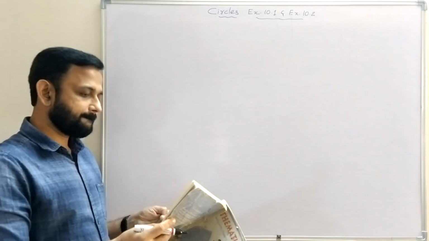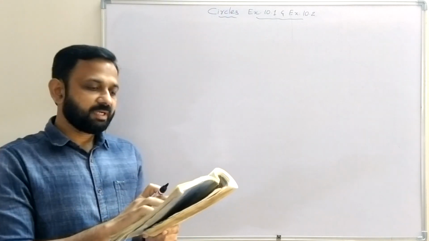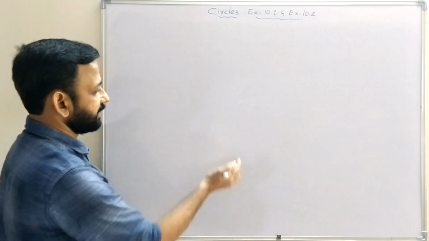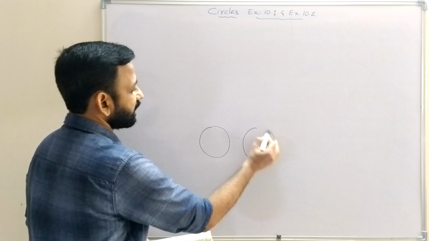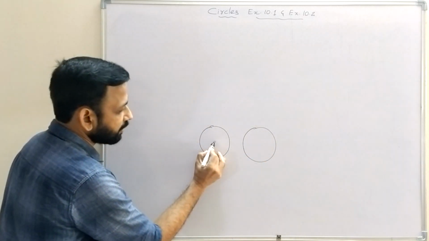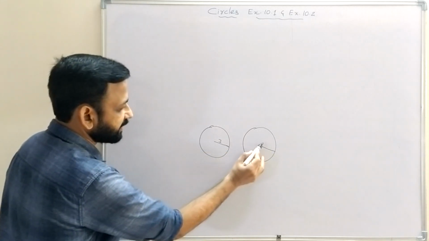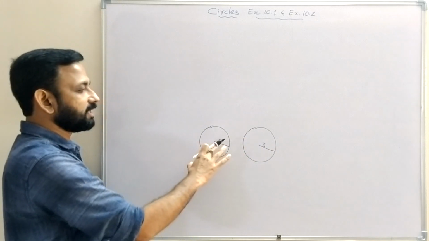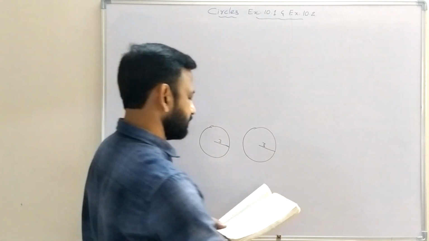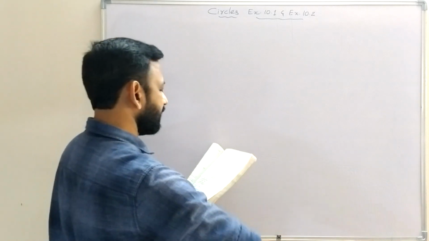Exercise 10.2, question number 1. Recall that two circles are congruent if they have the same radii. Congruent means the same shape and the same size. If they are congruent, then their radii will be the same. Suppose the radius of the first circle is 3 cm and the radius of the second one is 3 cm. Their radii are the same, so we can say they are congruent.